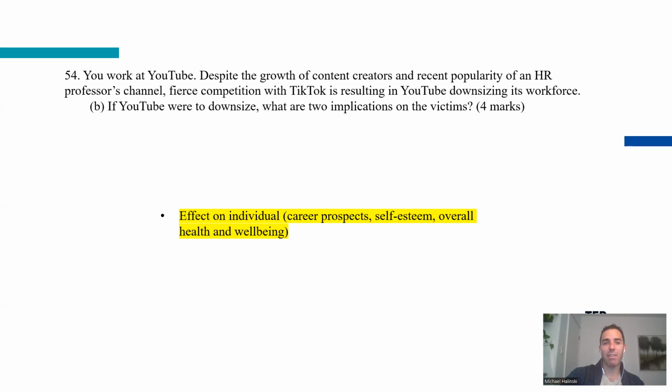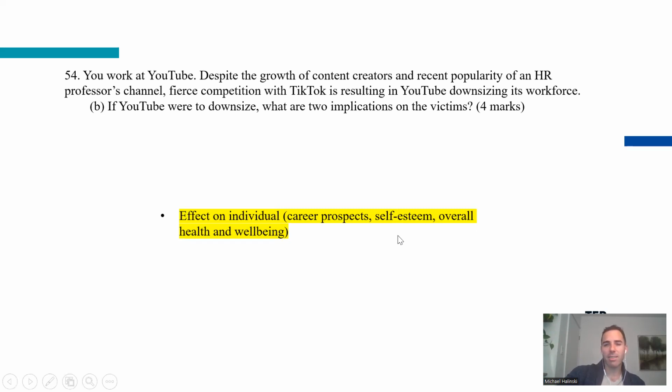Also, you could say that if you were downsized and you work at YouTube, and say 200 people were downsized at the same time. So instead of you just solely trying to look for a job, it's you and 199 competitors, if you will, now looking for a job, and you all have similar work experience, similar skill set. It's just making it much more challenging. If there was a job opportunity available that was appealing to you, and you and 200 people applied for that job, it might be more competitive to get the job.